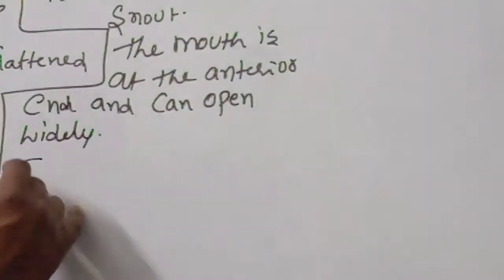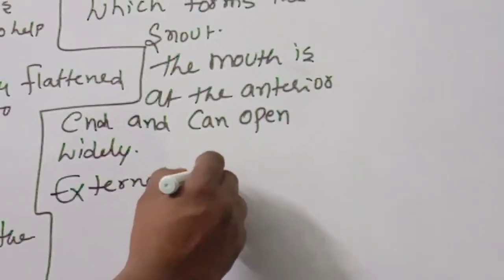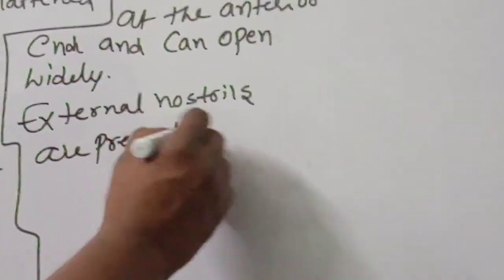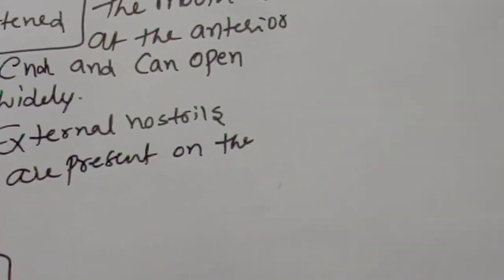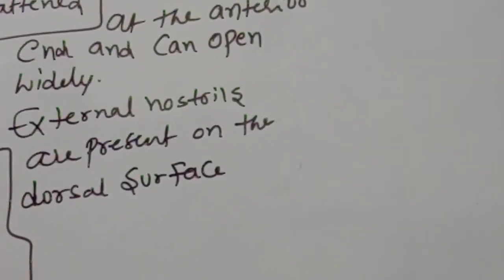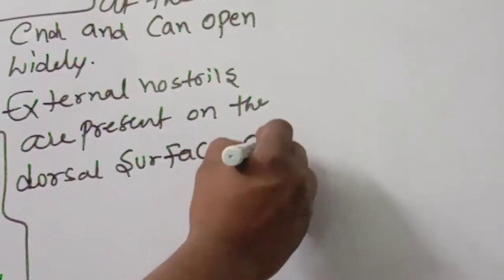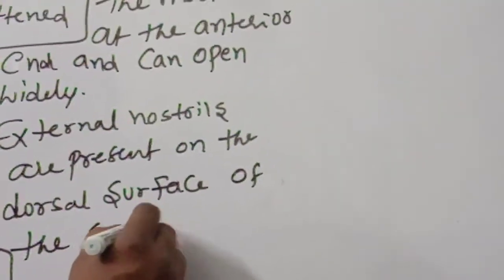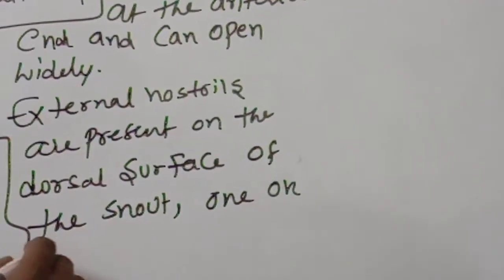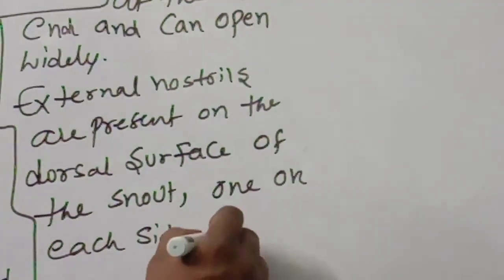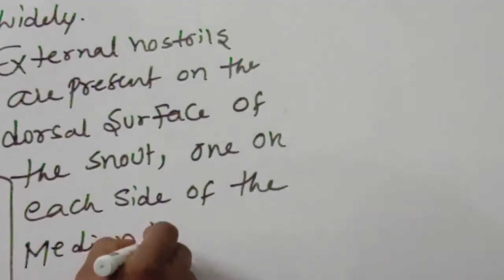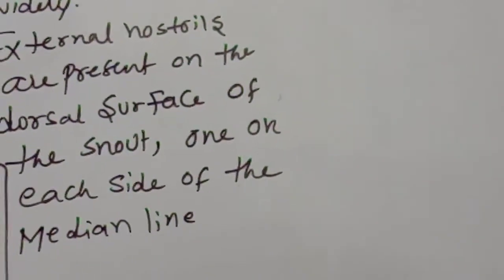Next, external nostrils. External nostrils are present on the dorsal surface of the snout, one on each side of the median line. This is important.